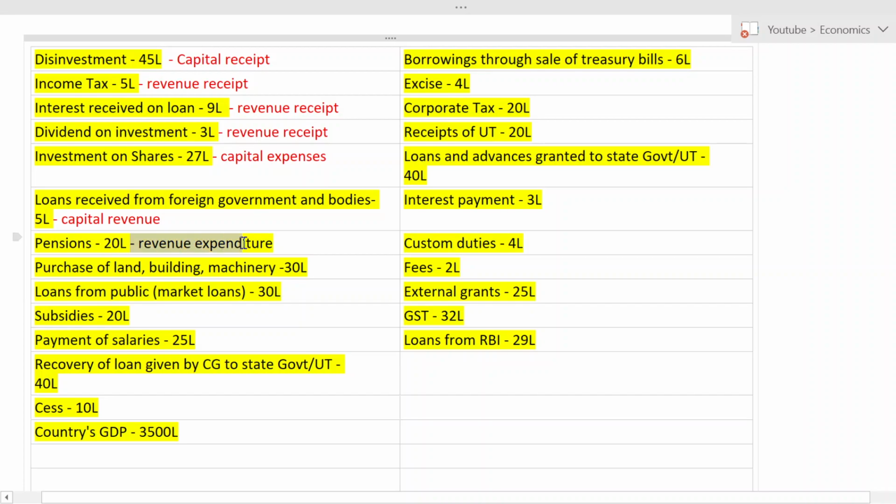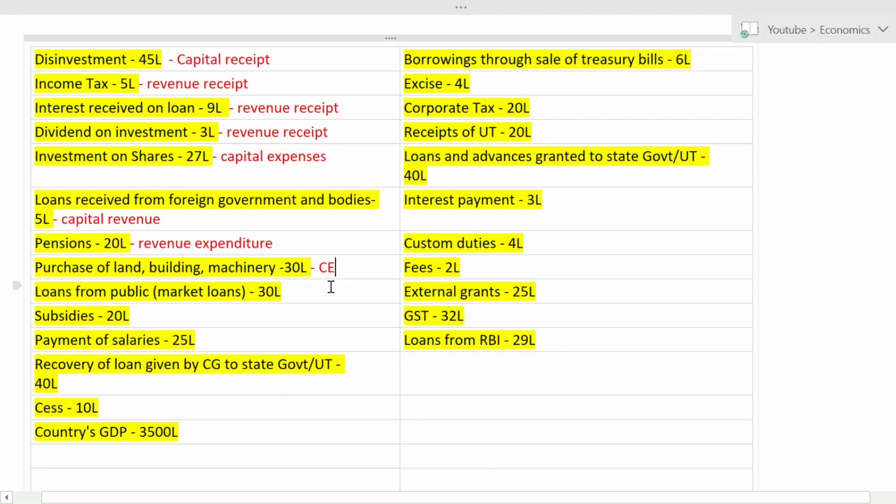Now the next one. Purchase of land, building, machinery. Now you have to tell me. It is very easy. Tell me what this is. Of course it is capital. Yes, it is capital expenditure. Very good.